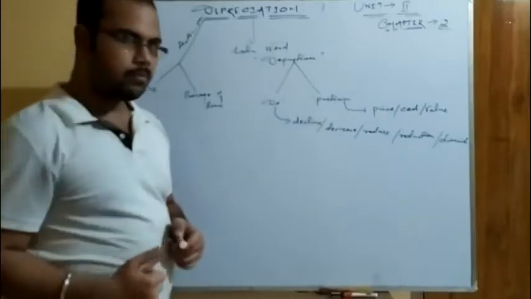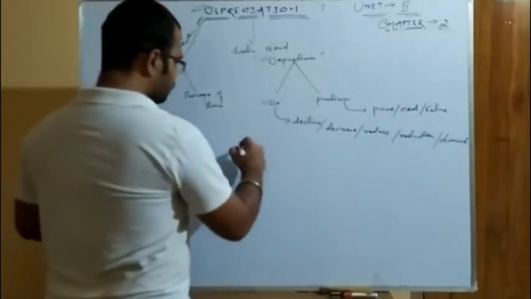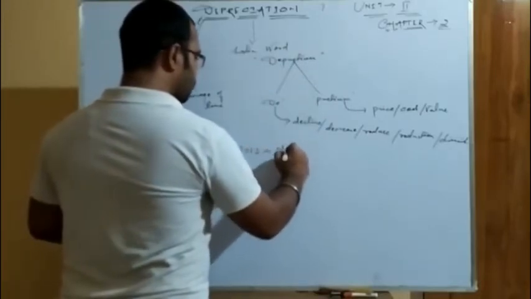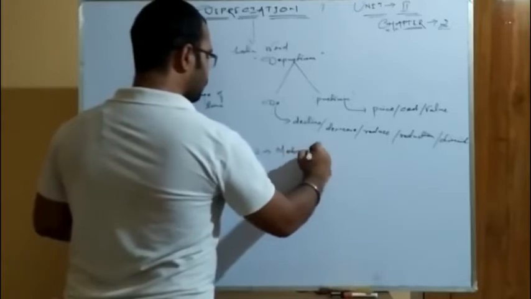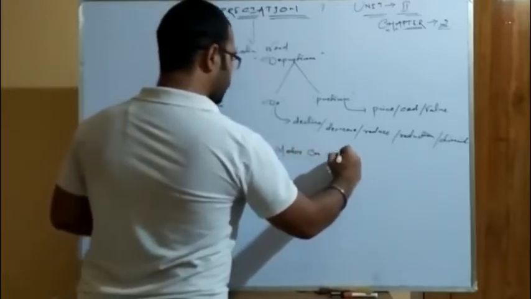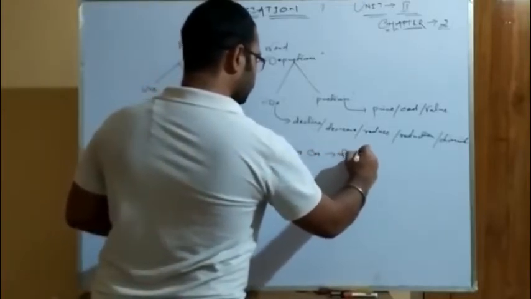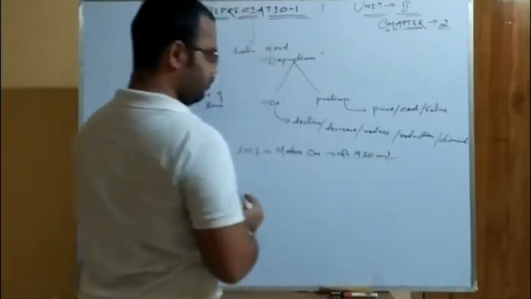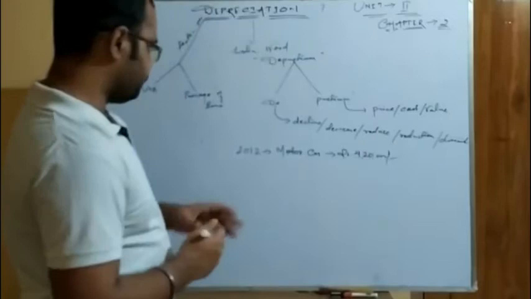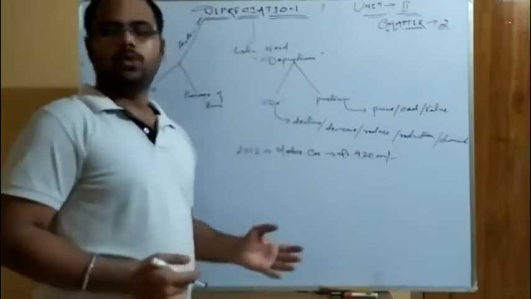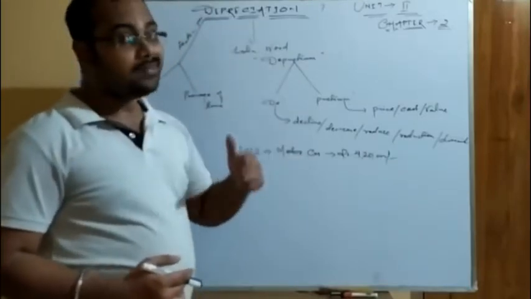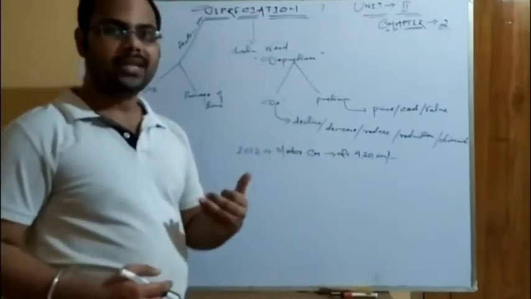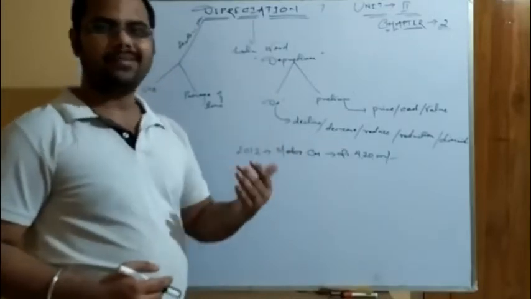Take an example that in the year 2012 you purchased a motor car for 4,20,000 rupees. You have used it, you have taken the benefit. Please listen to the words carefully. I have told you benefit. The benefit, utility, price, decline.